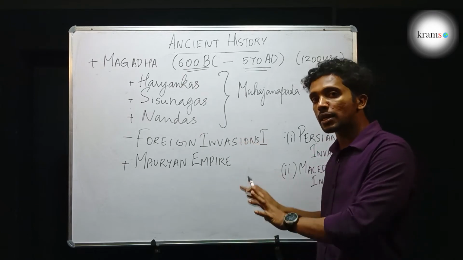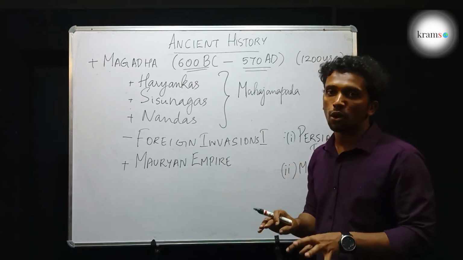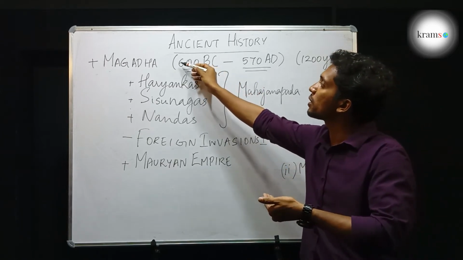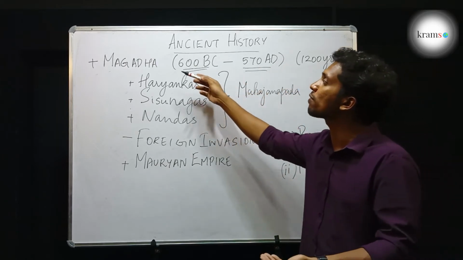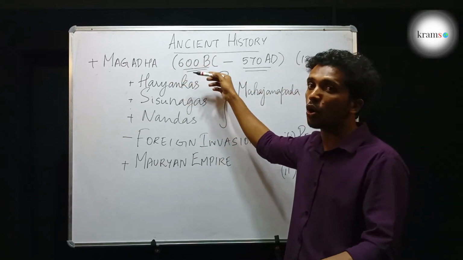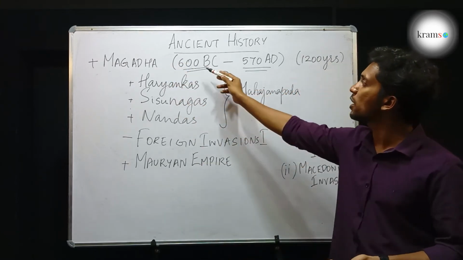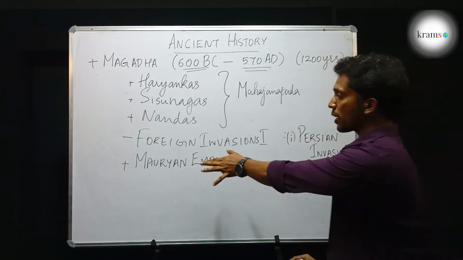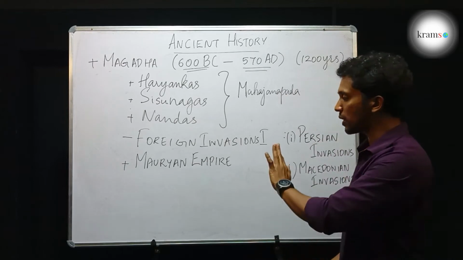But all these countries have used Magadha or its capitals as their initial or main centers or capitals. Hence, we are considering the period as a continuation of the rule of Magadha or dynasties centering around Magadha, and studying it till 570 AD. None of the later countries, empires or dynasties uses the name Magadha, but it's there.